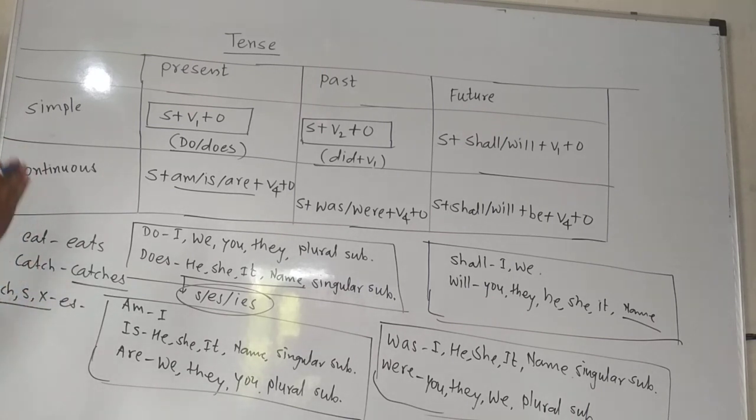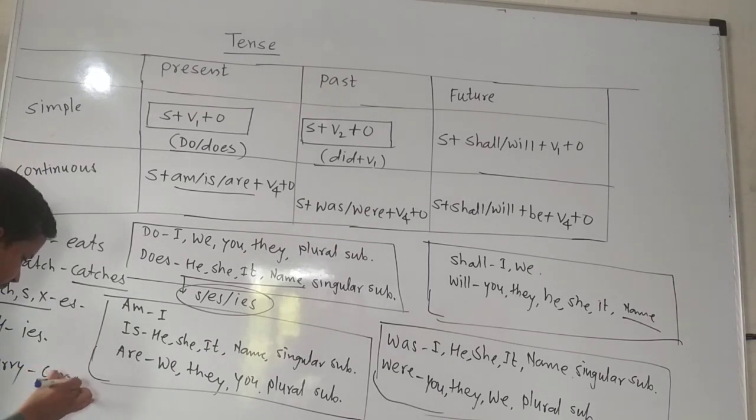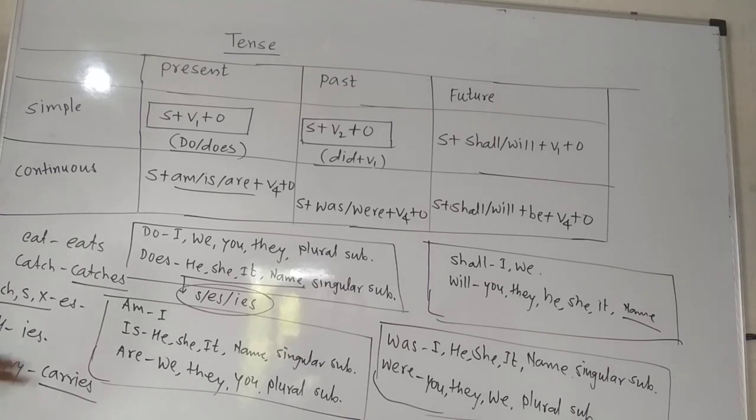But sometimes certain verbs end with y. Then we have to remove that y and add ies. Suppose carry is the word. Then we have to write carries. In this way, y will be removed and ies will be added.